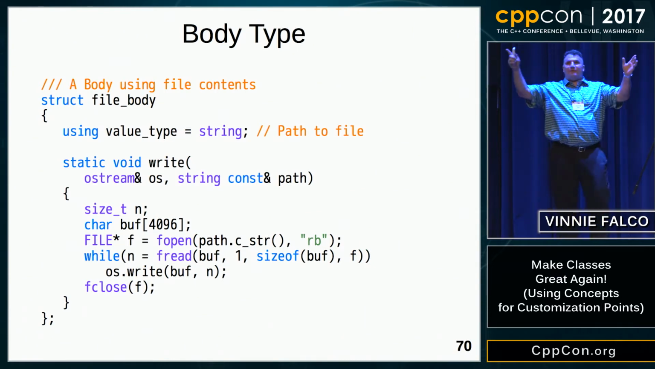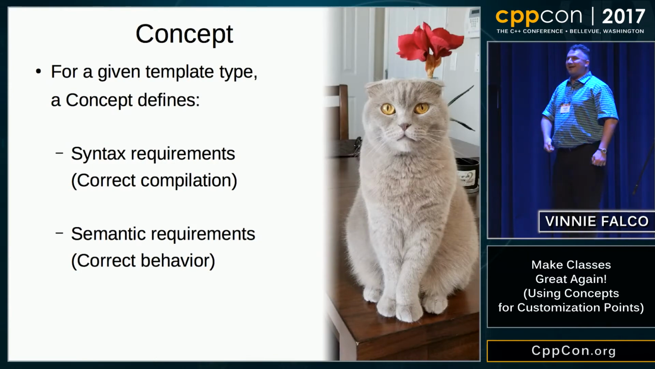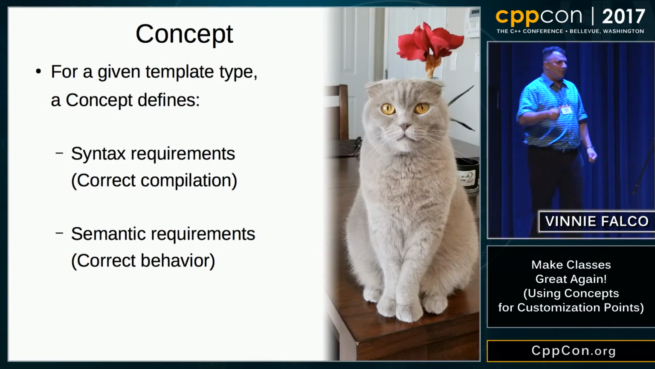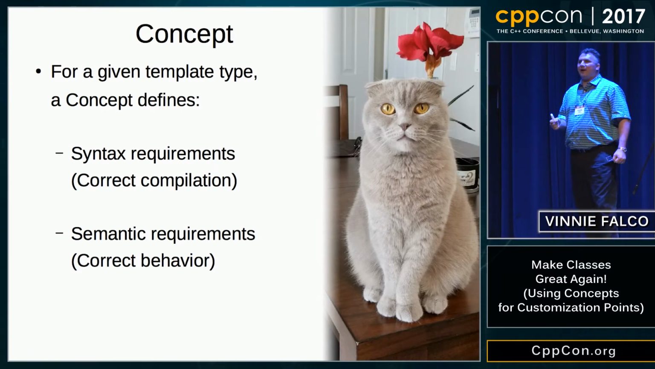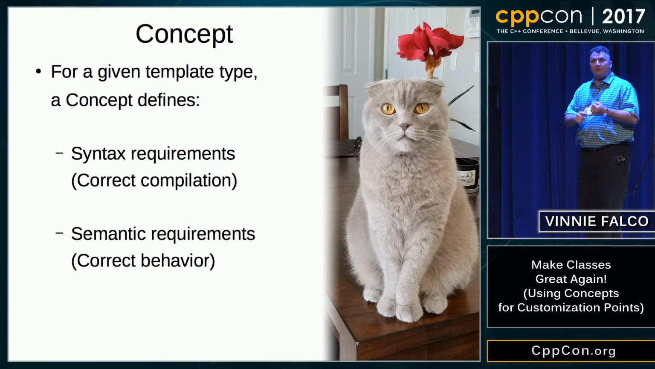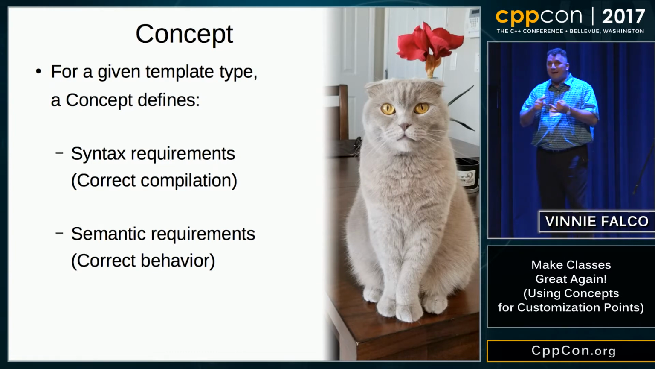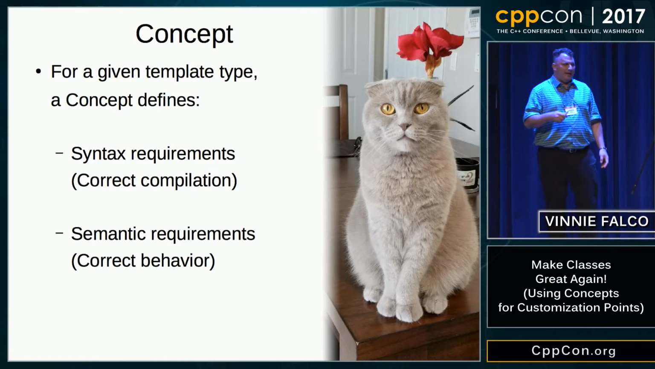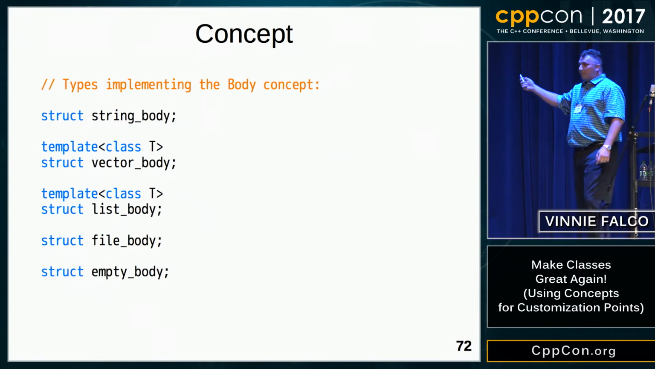So, I have an announcement to make. We've just created a concept. That's right. Body is a concept. So what's a concept? If you have a given template type, a concept will define the syntactic requirements, in other words, what is necessary for the correct compilation, as well as the semantic requirements. What do you need in order for the program to have the correct behavior at runtime? All of the types that we've created are instances of the body concept.